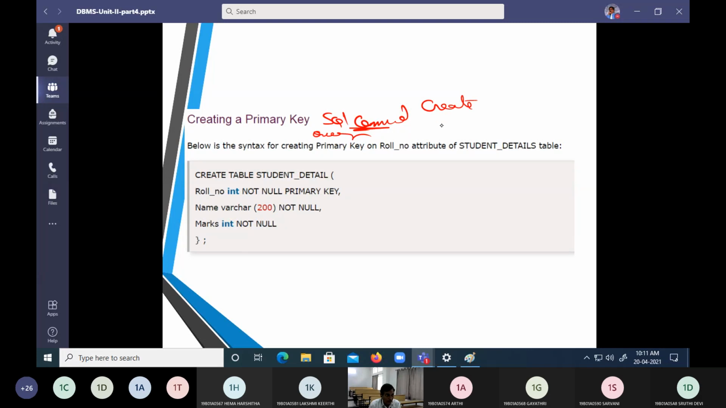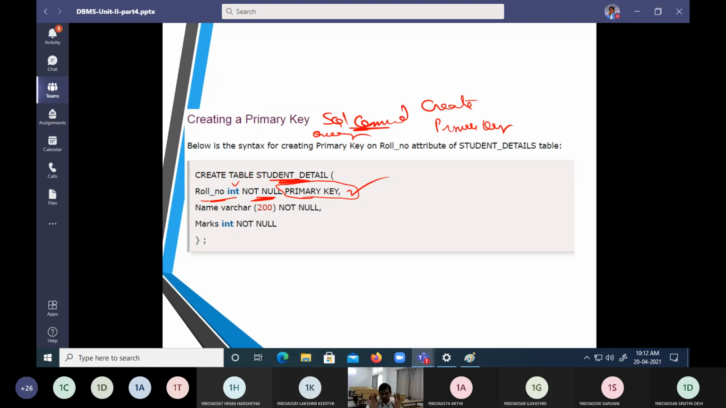Create is a command we are going to take up, and primary key is a thing we are going to take up. So, create table student detail. Register number belongs to an integer data type, it should not be empty, and it has a primary key. This is how we make a reference to a primary key. How can a SQL command create a primary key? This is the question, right? Create table employee, number int, close bracket, semicolon.